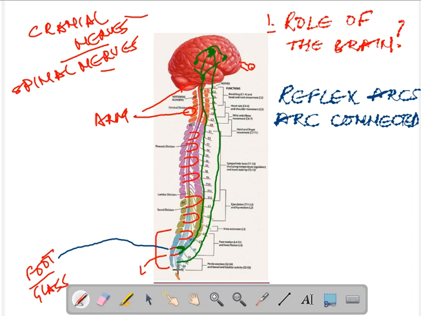What the body has evolved into is an extremely efficient protective mechanism. The moment your foot is pricked, the relay neuron just figures out that the stimulus, the input of the signal, is too strong, and it is essential that the foot should be moved away. So let us use a black marker for a motor neuron. The signal is processed by the relay neuron, and a motor neuron carries the signal to the effector cell in the foot, which is the muscle, to move the foot away from the piece of glass so that more damage can be prevented.